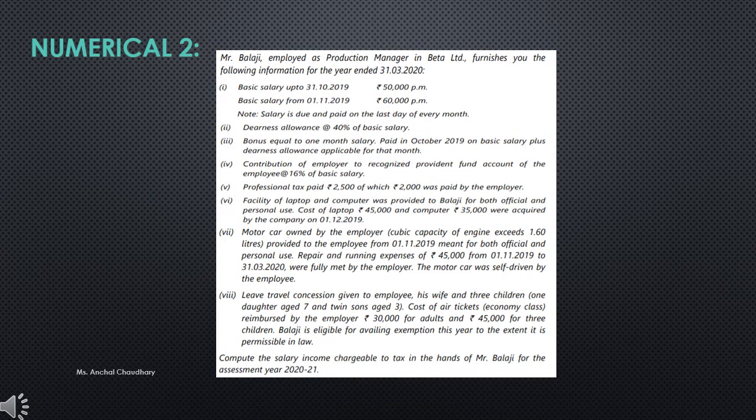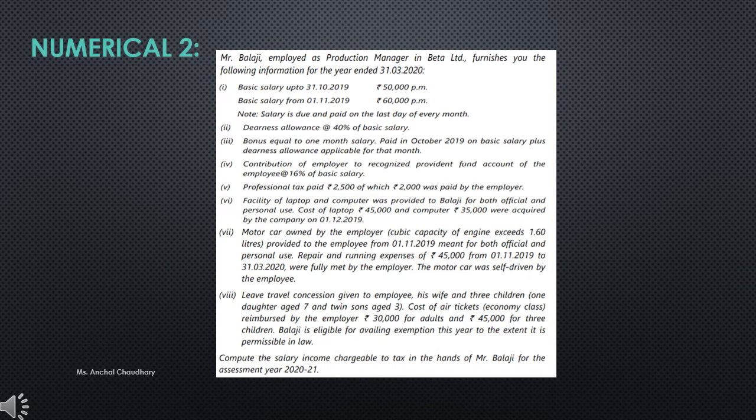Question number 2. Mr. Balaji, employed as production manager in Beta Limited, furnishes you the following information for the year ended 31st March 2020. First, basic salary up to 31st October 2019 is 50,000 per month. After that, from 1st November 2019, it has been increased, so now it is 60,000 per month.